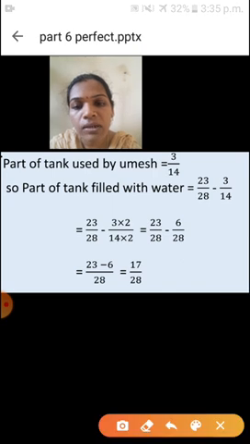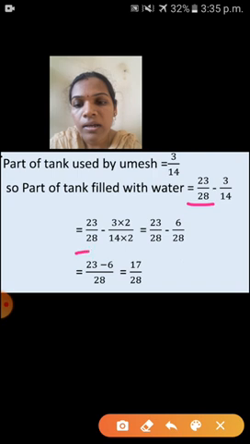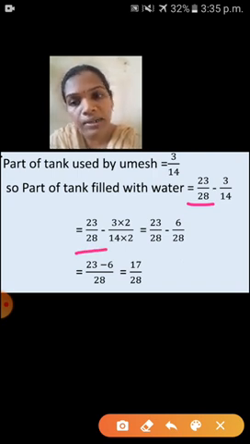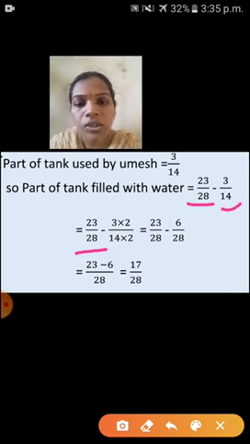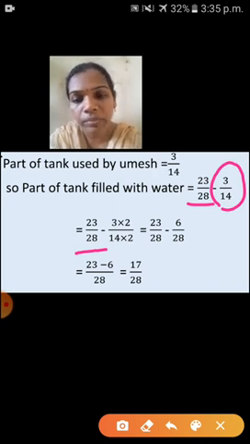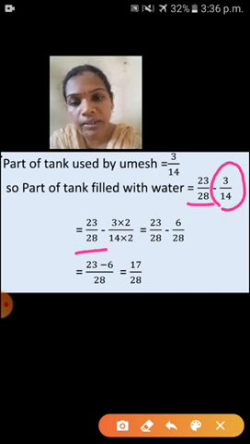So first fraction here already it is 23 upon 28. So we can write like this, 23 upon 28 as it is. Minus second fraction, you have to see here it is not a 28. Here 14 is there in denominator. So that denominator we have to change into 28.